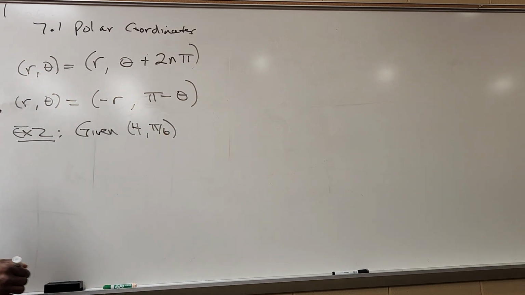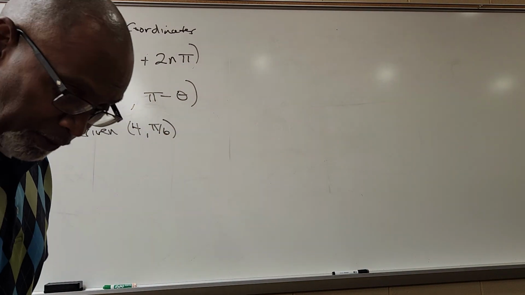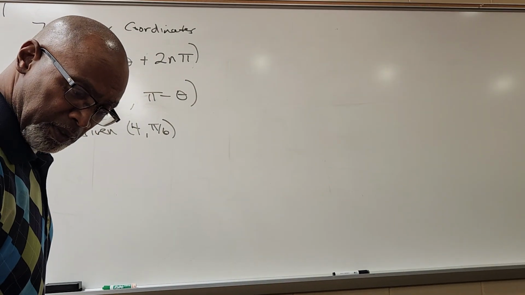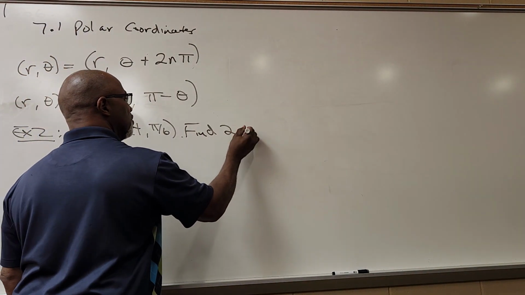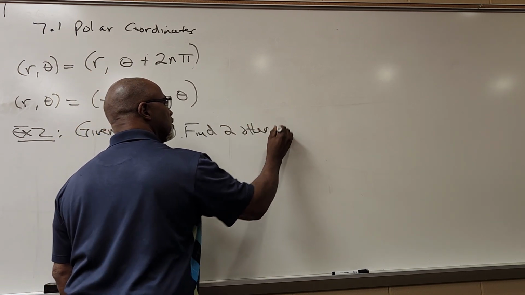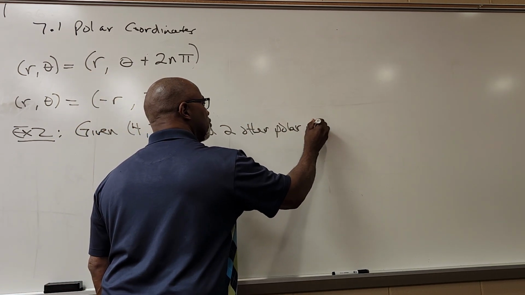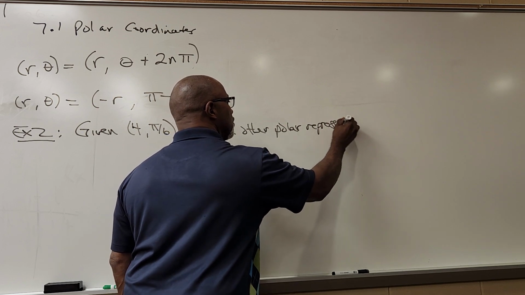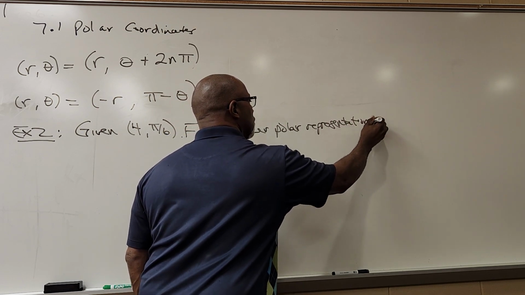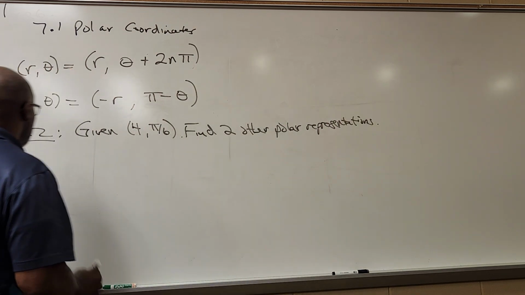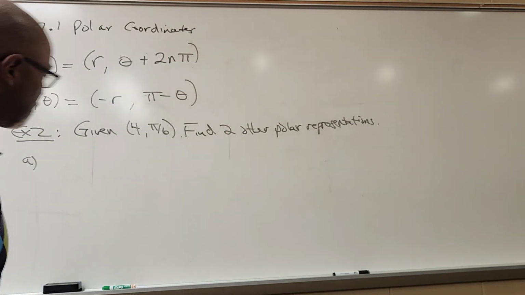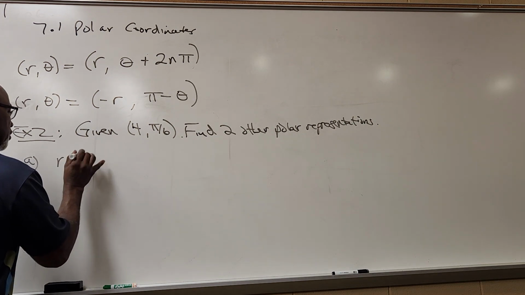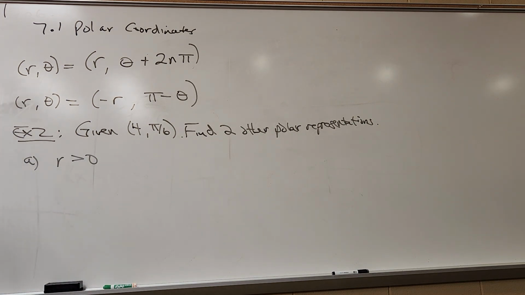So there's a point in polar. They say find 2 other polar coordinate representations. Okay. So for A, they want r bigger than 0. So they want a different polar representation when r is bigger than 0.